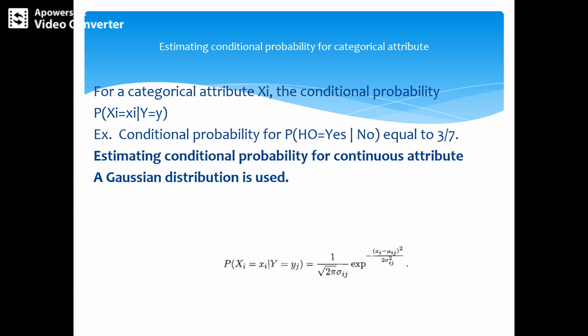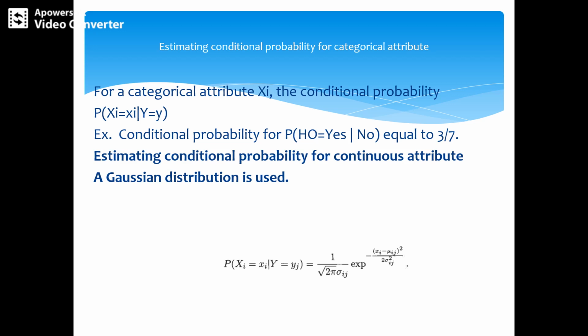For the categorical attribute, it's very simple. For category xi, the conditional probability P(Xi = xi | Y = y) is estimated according to the fraction of training instances in class y that take on a particular attribute value xi.